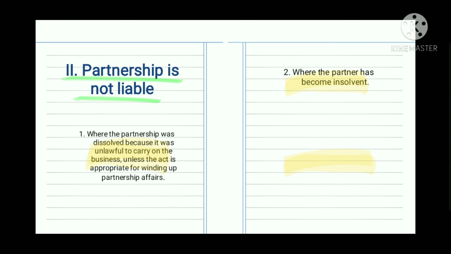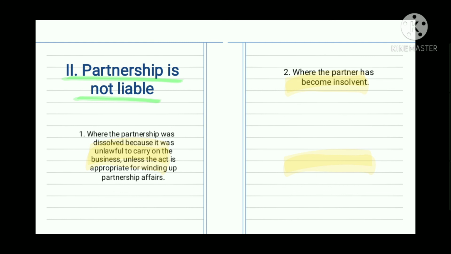Next is where the partnership has become insolvent. Example for this is the partnership of A, B, and C was dissolved because C turned insolvent. Thereafter, C entered into a contract with X. In this case, partnership is not liable. Since C is insolvent na, wala siyang kakayahan na maglabas pa ng pera. Since bankrupt na nga siya. Kaya ang partnership ay hindi na magiging liable.